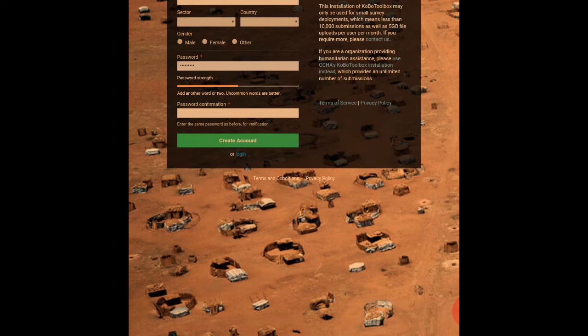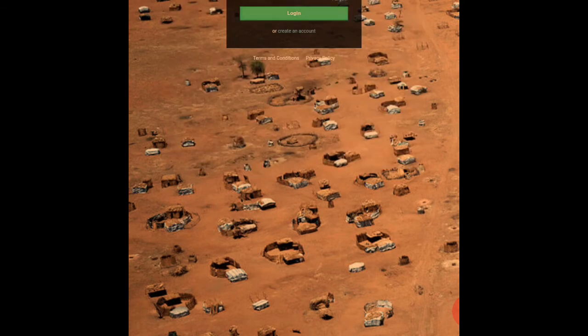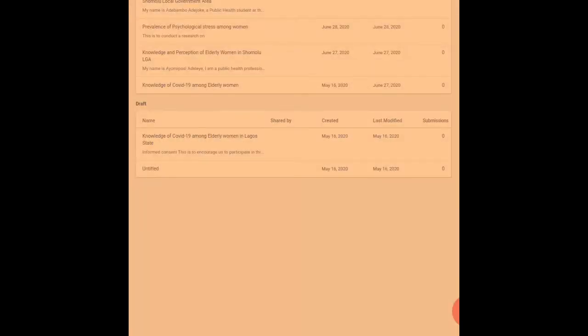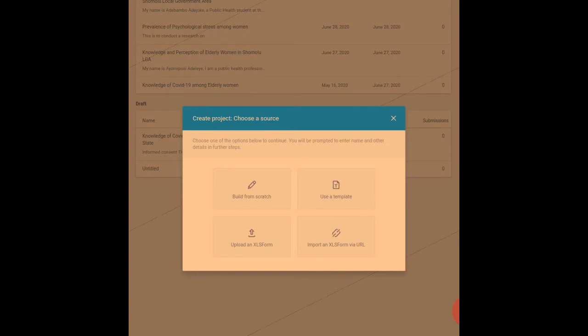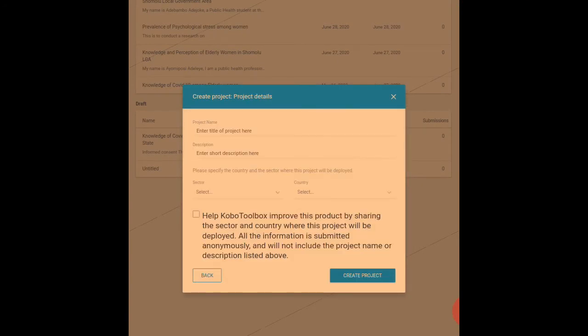Alright, so let me log in back to mine, and let's get to work. This is my own account page. Since I'm about to start, I would like to start with a new form. So I click on this, and you can see the new project. I'll just click on new so that we start from scratch. So you click on build from scratch.